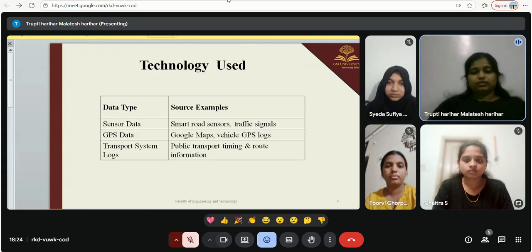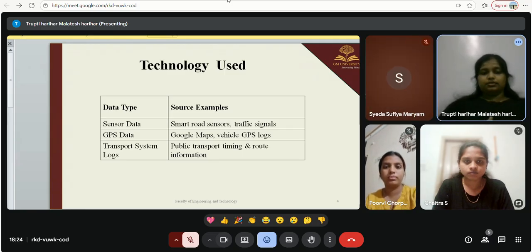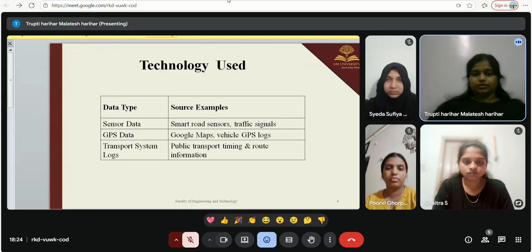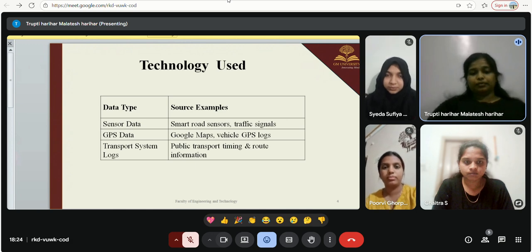Here are the technologies we used. Data type is sensor data. It is used for smart road sensors and traffic signals. GPS is used for Google Maps and vehicle GPS logs, and transport system logs are used for public transport timing and route information.